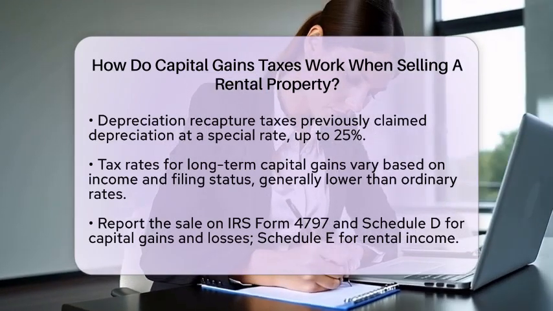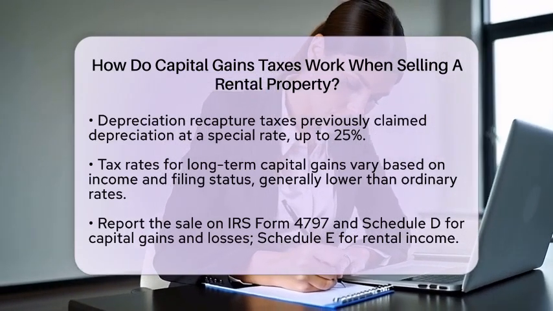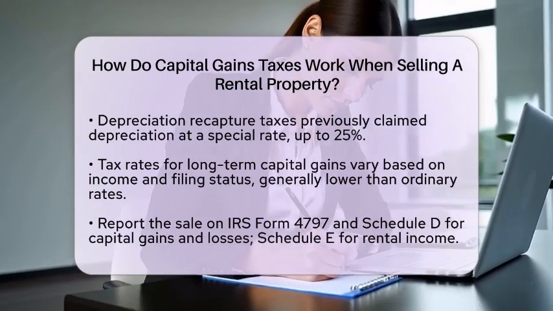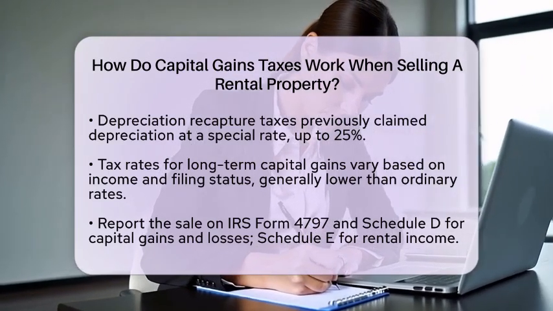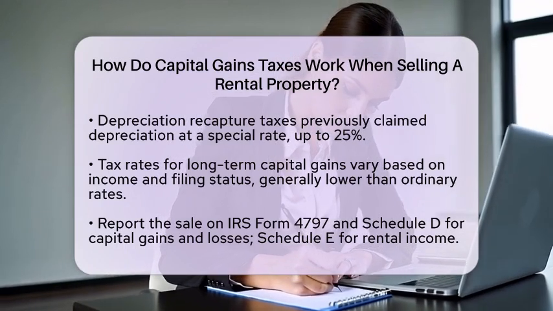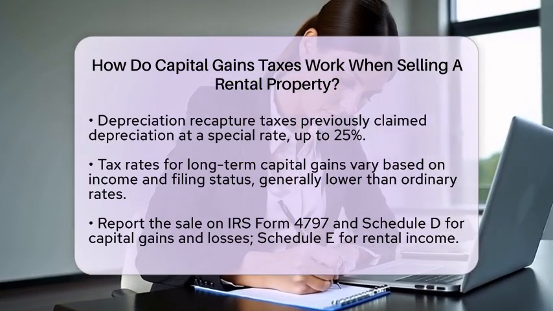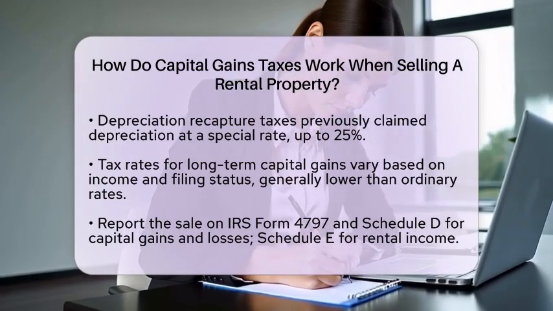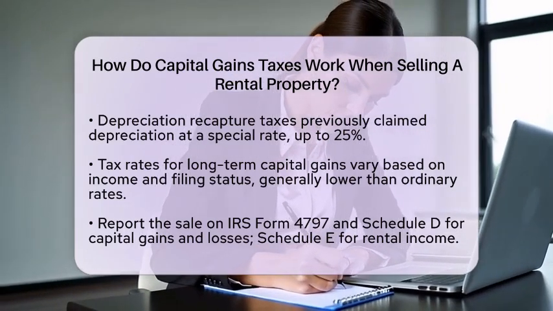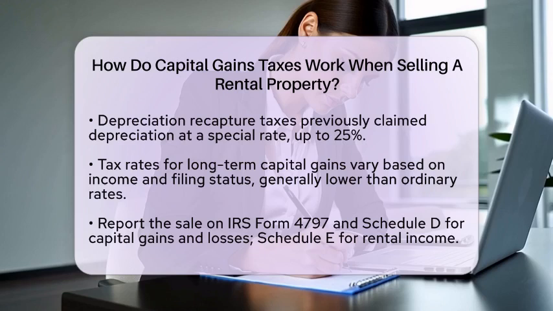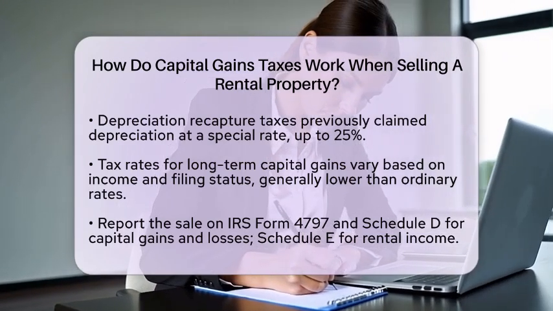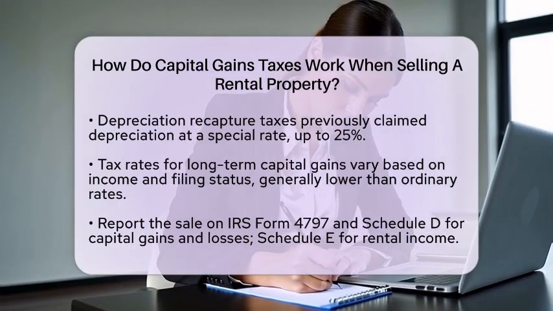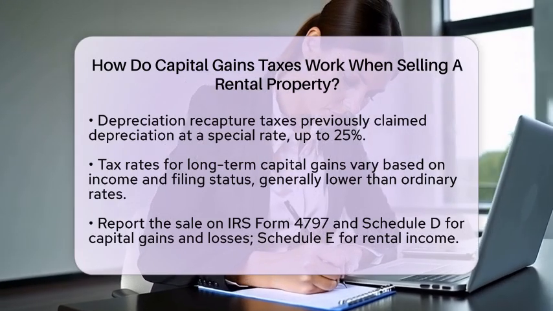When it comes to reporting, the sale of rental property is reported on Internal Revenue Service Form 4797, along with Schedule D for capital gains and losses. You may also need Form 8949 if applicable. Rental income and expenses during ownership are reported annually on Schedule E, which is for supplemental income and loss.